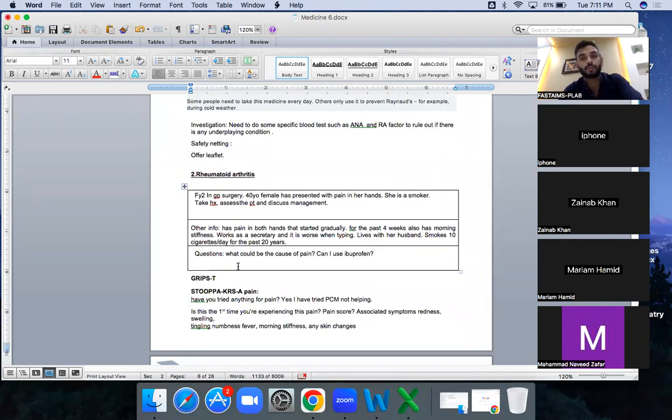Okay, the next scenario is rheumatoid arthritis. It is not a difficult one. It is easy. The scenarios we have talked about are management-type scenarios, and some people find them difficult because for history taking we have developed an approach, but for telling the management, we need to be specific for everything.